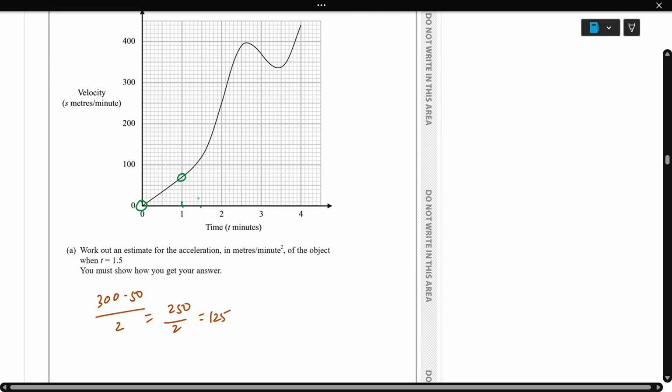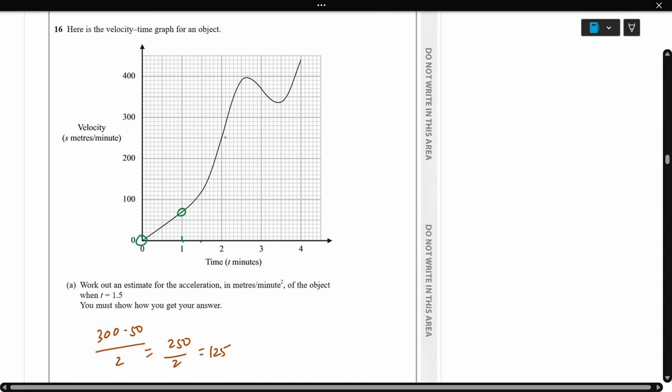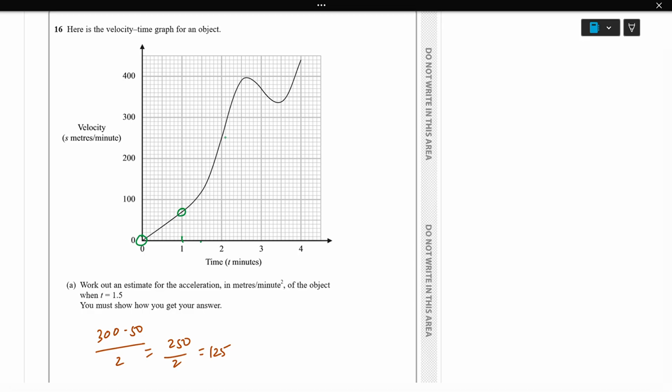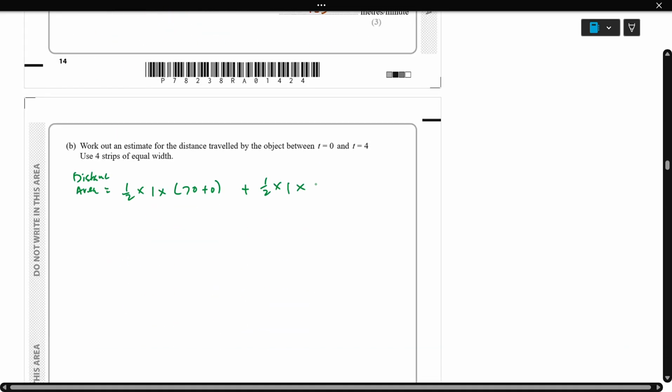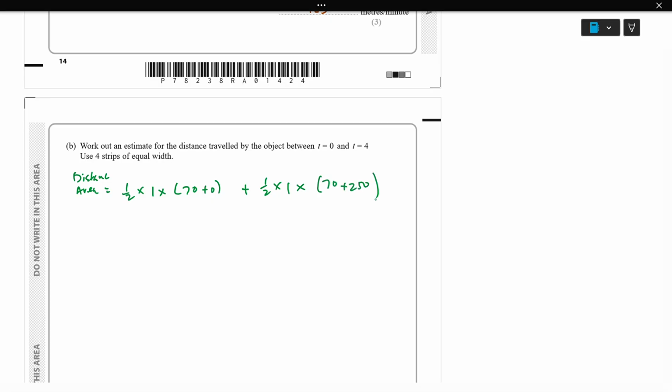Here 2 goes to 250, so into 70 plus 250.